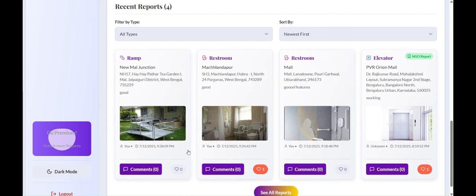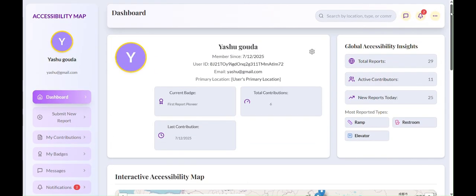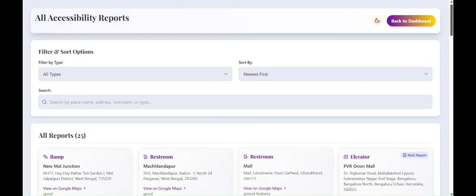So this includes the premium feature, so the user can view at most 50 reports without a premium. If he wants to view all the reports, then he should switch to premium. So still 29 is there, so still we didn't introduce the premium contents.